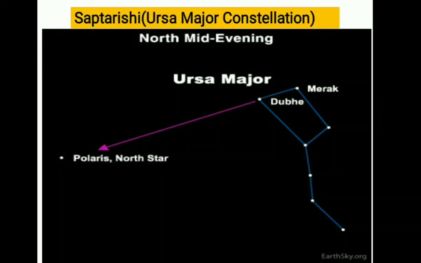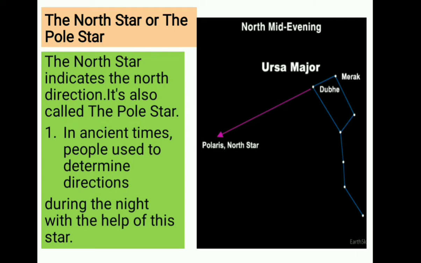Next we go through another one. A single star is available in the north direction. The star is called Polaris. Polaris is the North Star. It is nearer to the Ursa Major. And next, what are the characteristics of this star, the North Star or Pole Star? The North Star indicates the north direction. It is also called the Pole Star. In ancient times, people used to determine directions during the night with the help of this star.